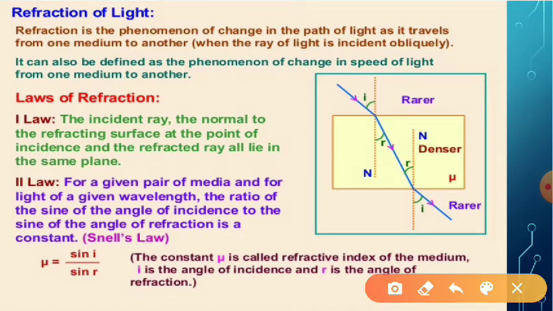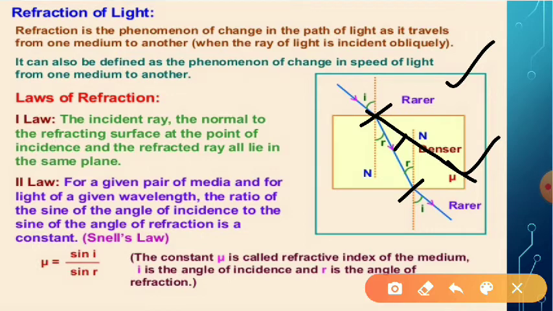You can see here there is a change of medium. This is a rarer medium, this is a denser medium. It may be air-glass, water-glass, oil-glass. So, rarer and denser medium. When a ray of light passes from rarer to denser medium, it bends towards the normal. Here it is bending towards the normal. You can see this is the straight line path, so this is the angle through which it has bent.